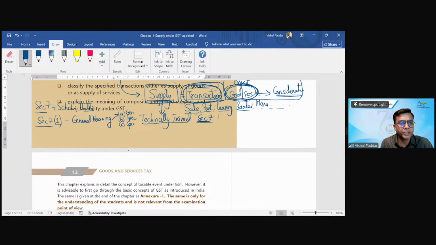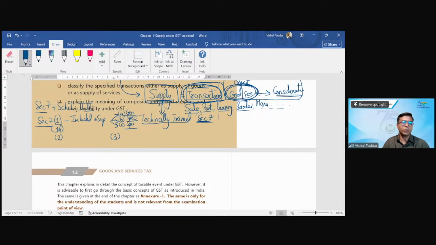Instead of saying general meaning, because then it is repetition, I will say Section 7.1 gives you what will be included in supply. Then there are different subparts of 7: the general meaning of supply, and then some special cases of supply. But then when you proceed, there is 1A. I'll be talking about 1A in some time.